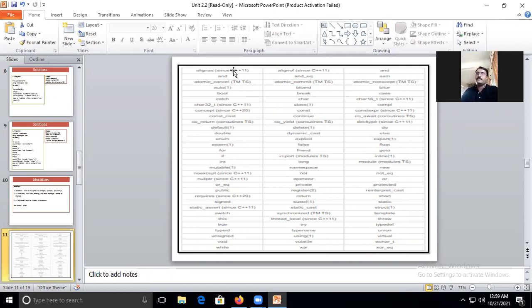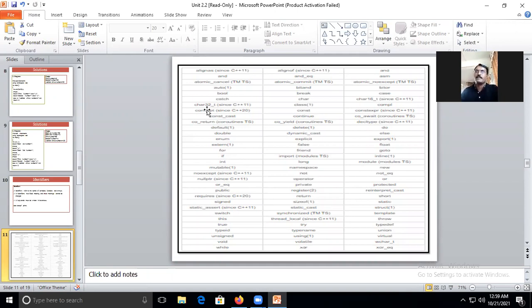If you check, this is 32, 64, and if you count it, it is 96. Mistakenly, the AND keyword is repeated here. So in total, there are 95 reserved keywords in C++.